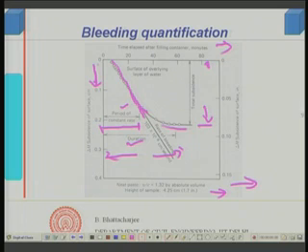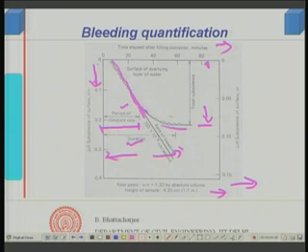These are the characteristics through which we quantify bleeding: total amount, rate and duration. This shows how much would be the total volume change once the top water has evaporated.